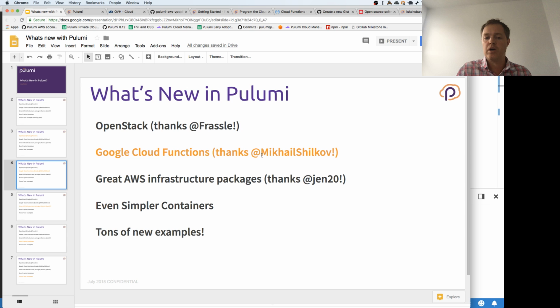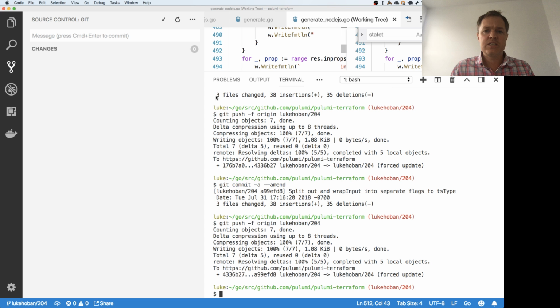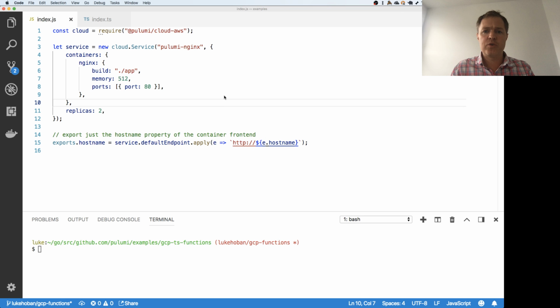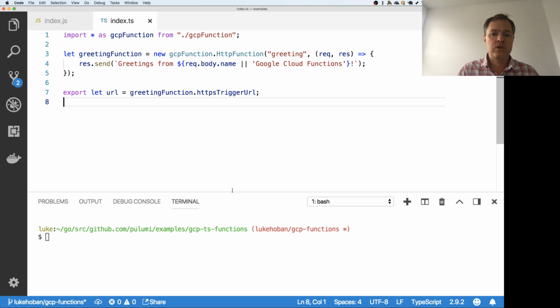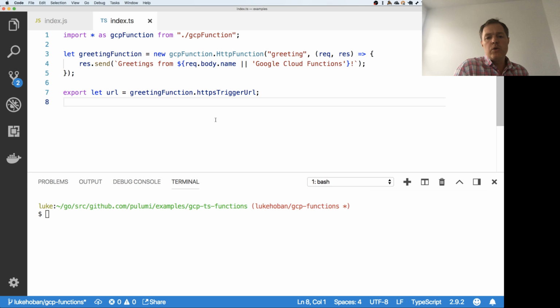And that's where Pulumi can help, to make it really easy to express and version and manage all these different functions. And so we wanted to bring all of that kind of benefit of Pulumi over to the Google Cloud space. And so let me switch over into our examples repo and show an example of using Google Cloud Functions. So here we have an example that just uses this HTTP function helper that we created.